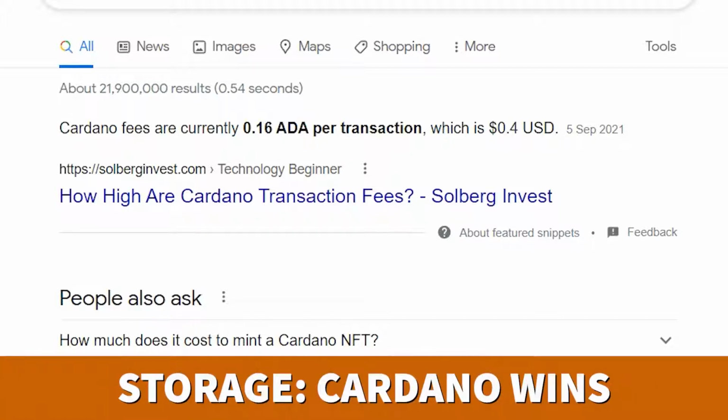Storage, this one's a little bit techy, a little bit geeky, but Cardano wins here. Cardano has a built-in NFT functionality. You don't actually need a smart contract to own one. You literally own the NFT. In Ethereum, you kind of want a derivative. You own a smart contract that is an NFT. The smart contract uses an index ID and a pointer to point at the owner. It's a little bit more complicated and it's a little bit geeky.